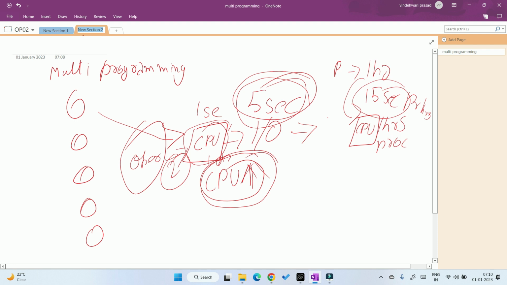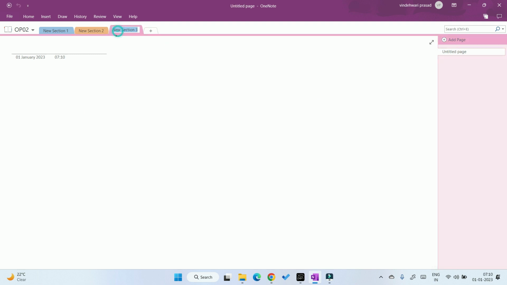And that is the biggest disadvantage, because if a very time-consuming process is ahead of a small or less time-consuming process, then the less time-consuming process has to wait for hours just to get executed. And here comes the next operating system, that is called multitasking.